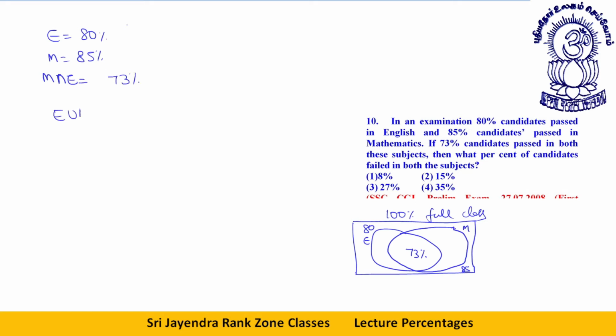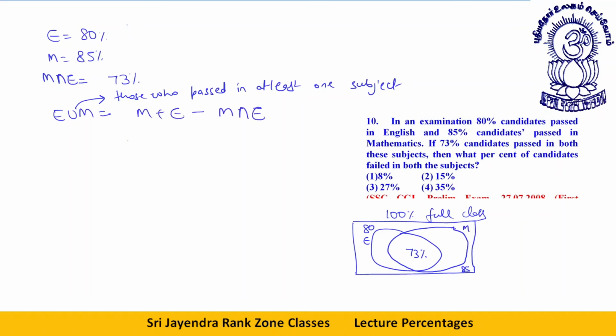What is English union mathematics? First of all, what does the phrase English union mathematics mean? Those who passed in at least one subject. English union mathematics will be M plus E minus M intersection E. That will be 80 plus 85 minus 73.